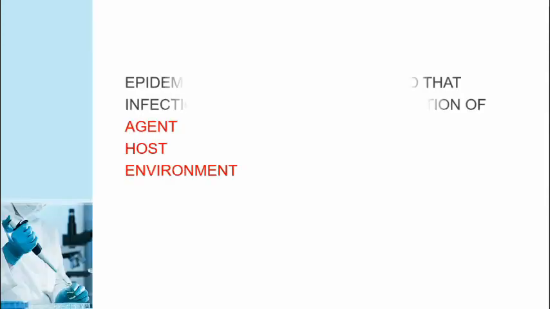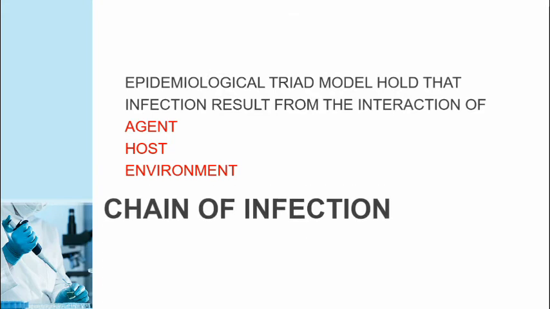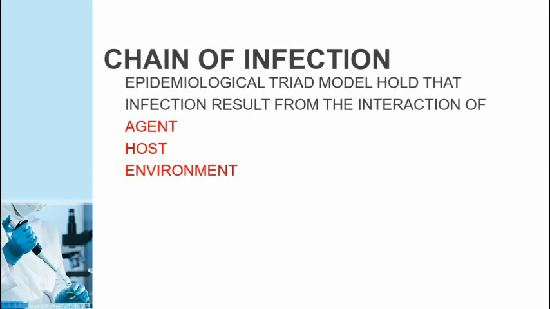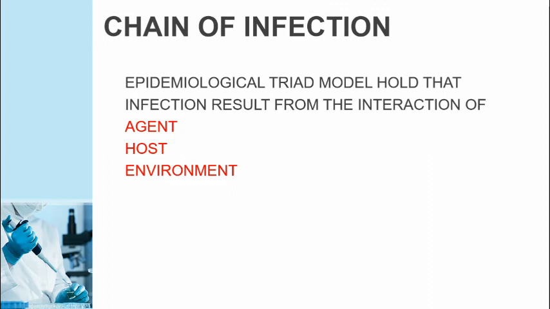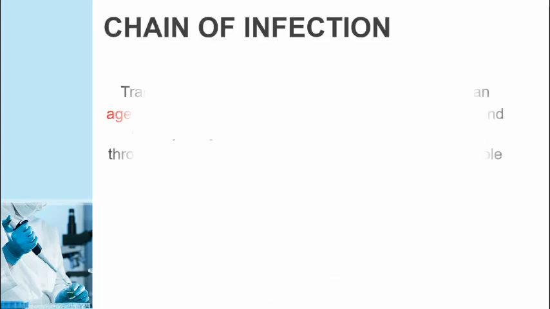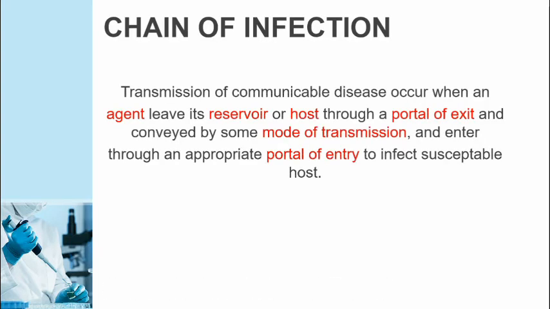Then we will talk about chain of infection. Epidemiological triad model holds that infection results from the interaction of three things: agent, host, and the environment. The transmission of communicable diseases occurs when an agent leaves its reservoir or host through a portal of exit and is conveyed by some mode of transmission, and enters through an appropriate portal of entry to infect susceptible hosts.